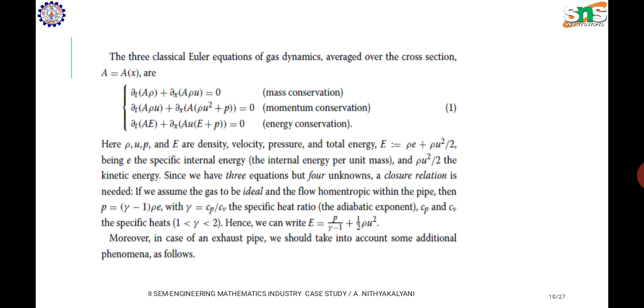Since we have 3 equations but 4 unknowns, a closure relation is needed. We assume the gas to be ideal and the flow within the pipe, then p equal to gamma minus 1 into rho into e. Hence we can write E equal to p by gamma minus 1 plus 1 by 2 rho u square.